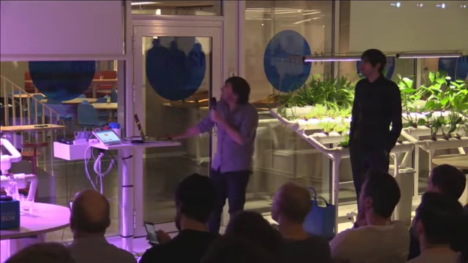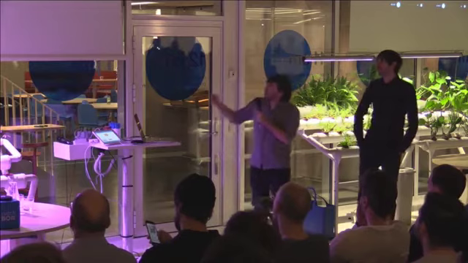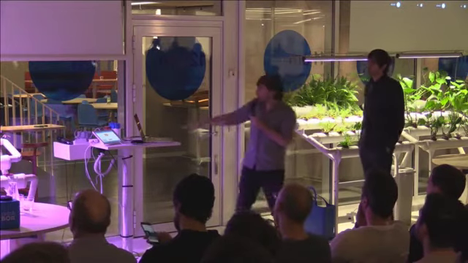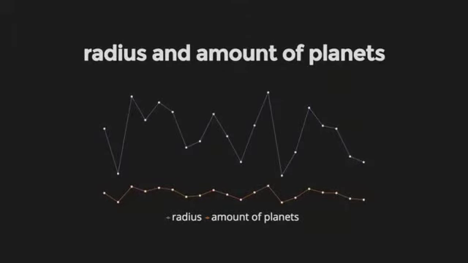So the problem that we have is that there is a correlation between the size of the star and the amount of planets. This is a problem that we can have by naively replacing Math.random with a function like this. What you can see here is that for different values of x, when the amount of planets goes down, the radius of the star goes down.